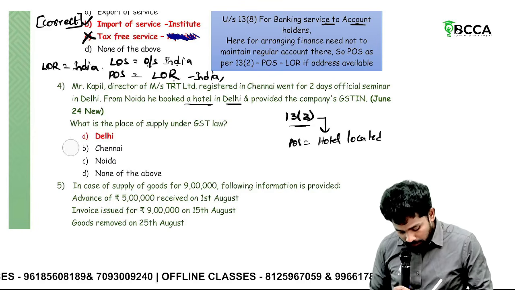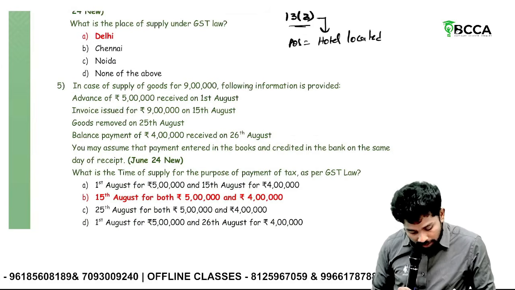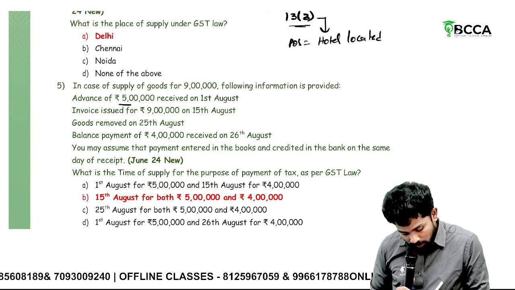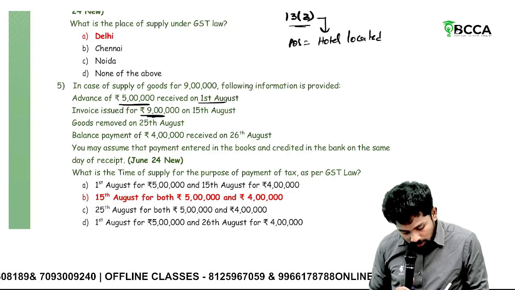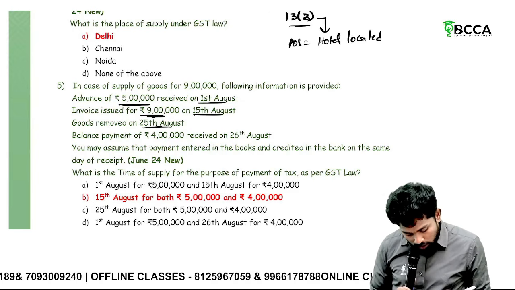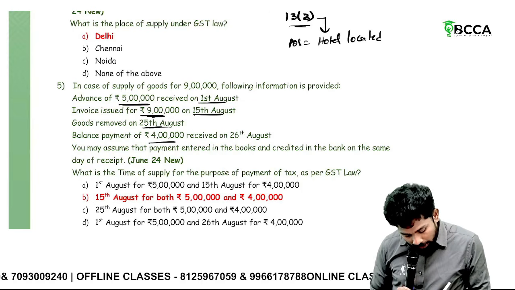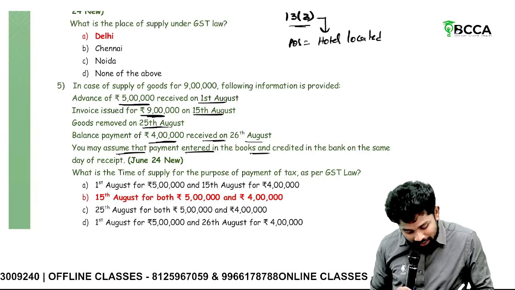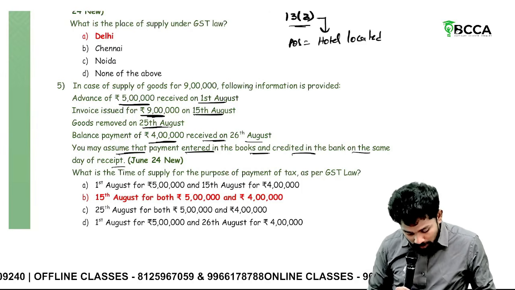Then, in case of supply of goods for 9,000, the following information is provided. Advance 5,000 received on 1st August. Invoice 9,000 on 15th August. Goods removed on 25th August. Balance payment 4,000 received on 26th August. You may assume that payment is entered in the book and credited in the bank on the same day. Okay, it's time of supply.